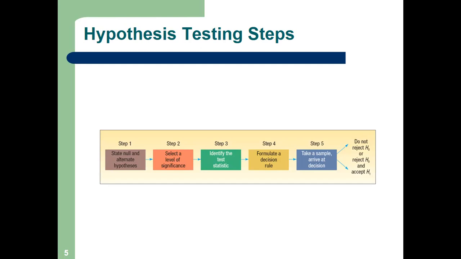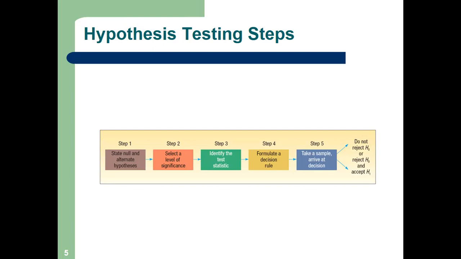Step 1, state null and alternate hypothesis. Step 2, select alpha, level of significance. Step 3, identify the test statistic. That means which test we are going to apply. Z, T, or later on it will come. Don't get stressed now. Chi-square will come, ANOVA will come. Okay, different statistical tests will come. We are just starting the hypothesis part. So identify the test statistic.